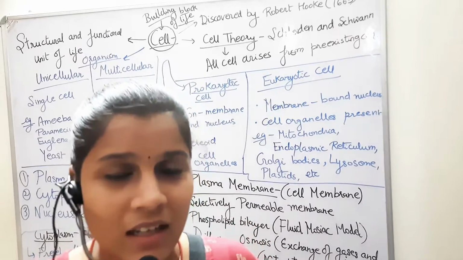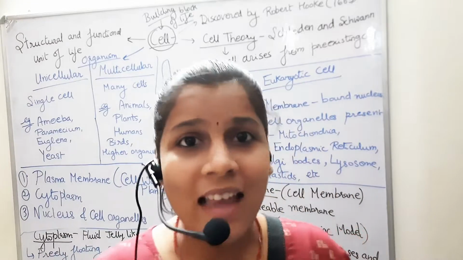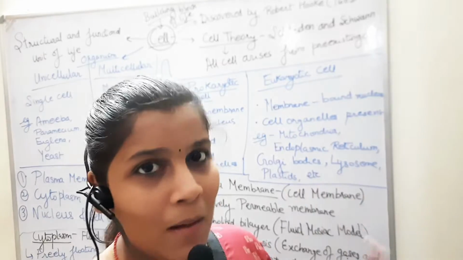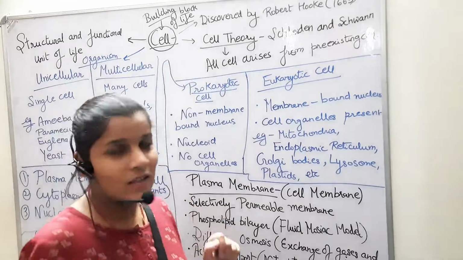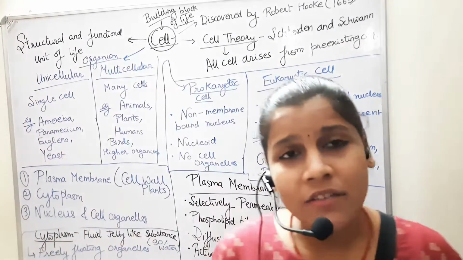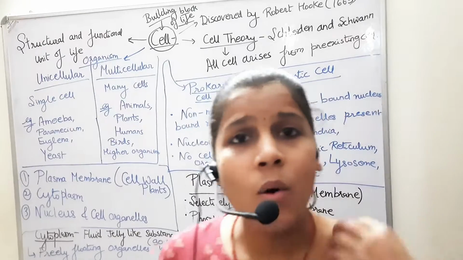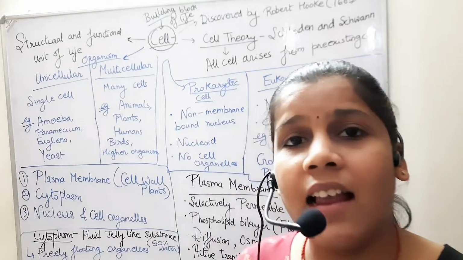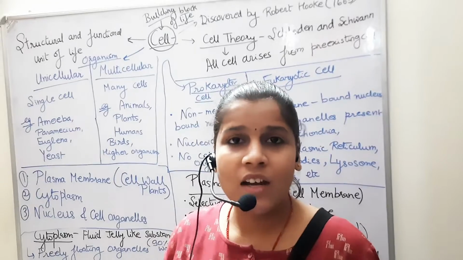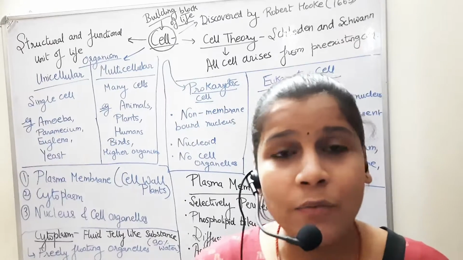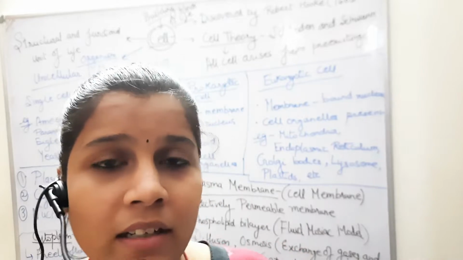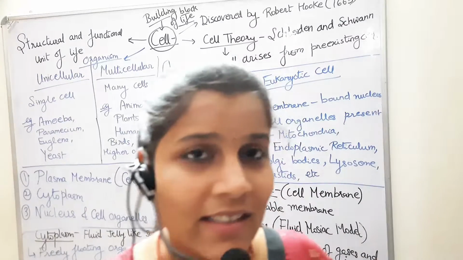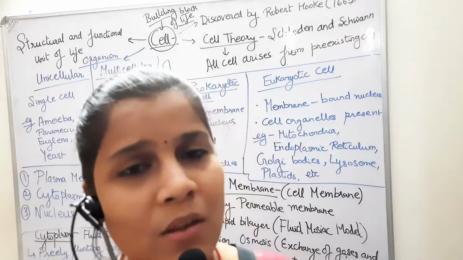Now, what is the nucleus? The nucleus is basically the control unit of the cell, like your brain. Similarly, prokaryotic cells have a nucleus but it is not membrane bound, so it is called a nucleoid. The prokaryotic cells were the primitive ones. They are generally found in unicellular and old organisms, but they don't have any cell organelles. Cell organelles are structures which serve a specific function. Like if you want to generate energy, you have an organelle like the mitochondria. If you want protein, you have the ribosome. If you want a skeleton of the cell, then the endoplasmic reticulum, lysosomes, and so on.